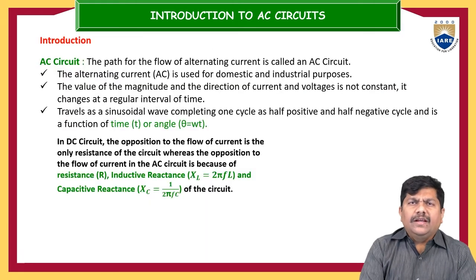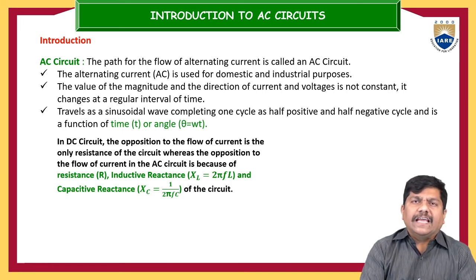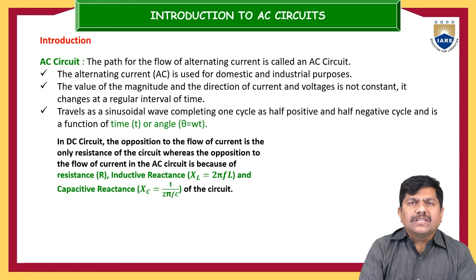So once again, let us conclude our previous discussion with this simple slide. An AC circuit is the path for the flow of alternating current. If alternating current exists in any simple circuit, that is an AC circuit. The alternating current is used for domestic and industrial applications, as we have just discussed. The magnitude and direction of the current and voltage are not constant. They change at a regular interval of time.